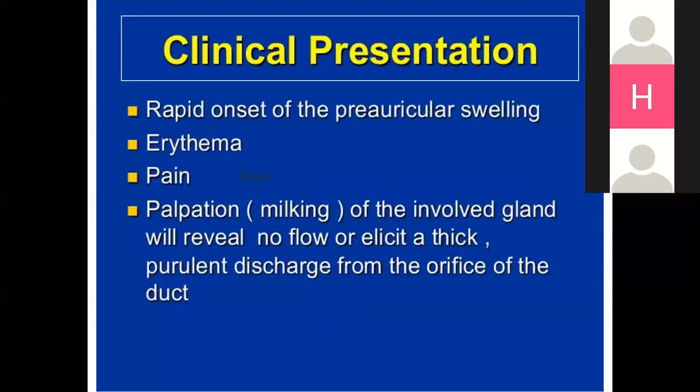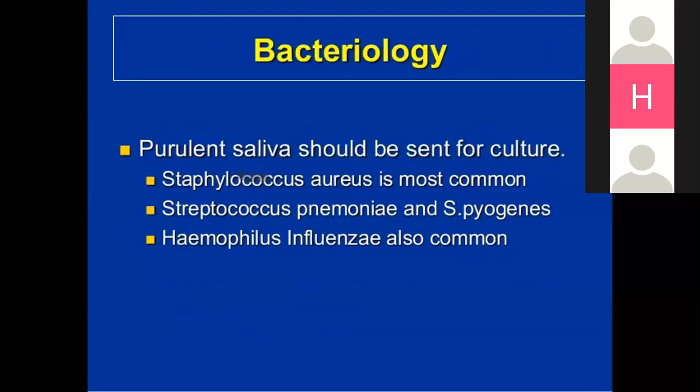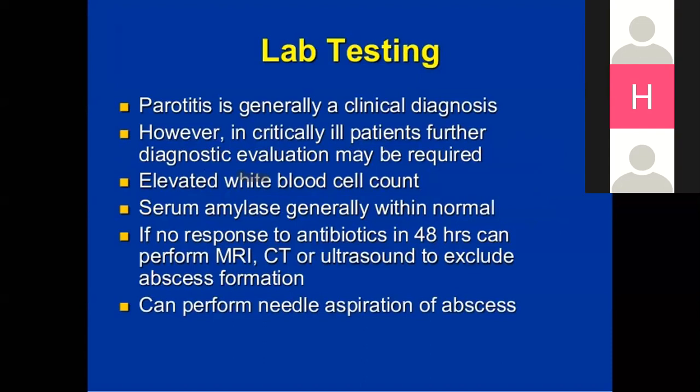Clinical presentation: rapid onset of preauricular swelling, erythema, and pain. Palpation of the involved gland will reveal no flow or thick purulent discharge from the orifice of the duct. Purulent saliva should be sent for culture; the most common organisms are Staph aureus, Streptococcus pneumoniae, and Streptococcus pyogenes. Sometimes it's also caused by H. influenzae. Lab testing: parotitis is generally a clinical diagnosis. However, in a critically ill patient, they can diagnose